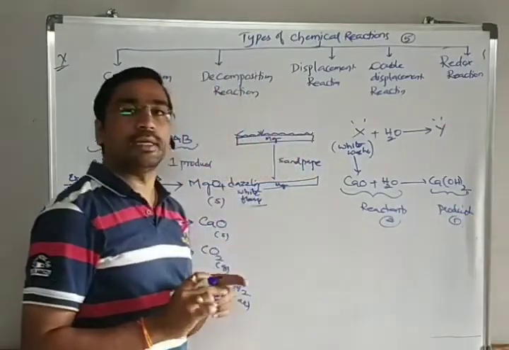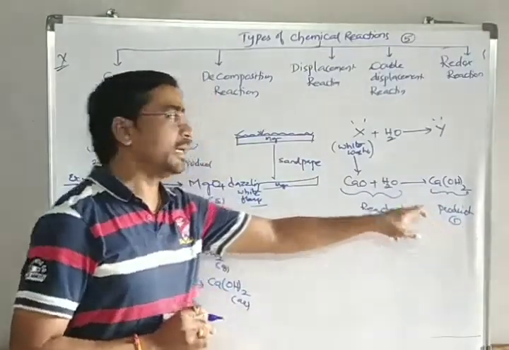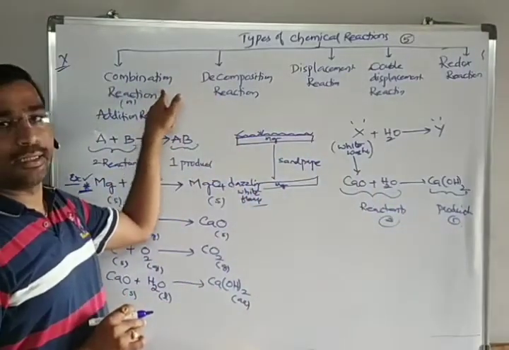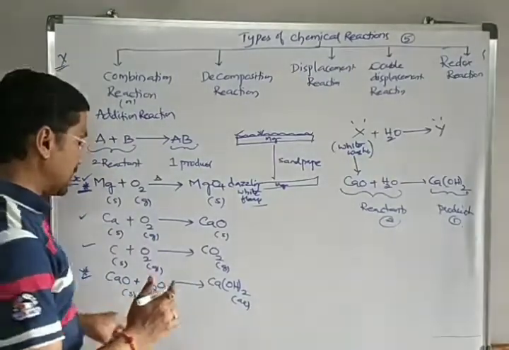So whenever we have two or more reactants and only one product is obtained, automatically it comes under the category called a combination reaction. So this is one example you can say.